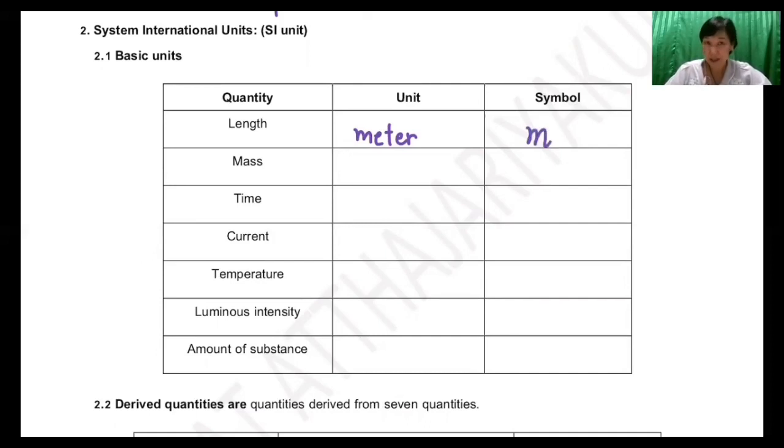Don't write capital M. It's incorrect. It must be small letter m. Mass unit is kilogram. The symbol of kilogram, we also use small letters kg.